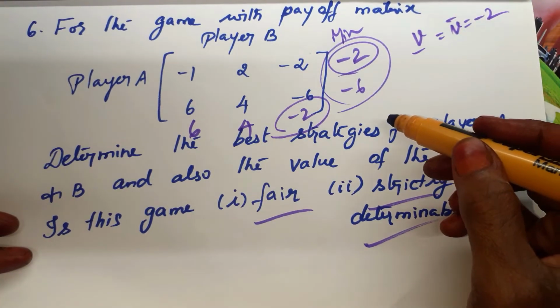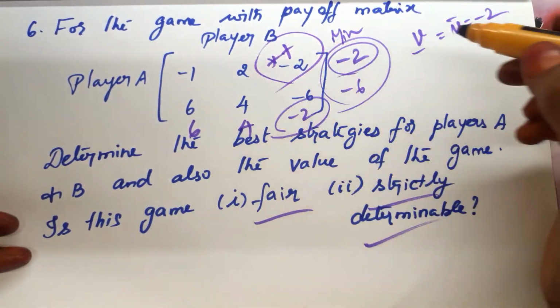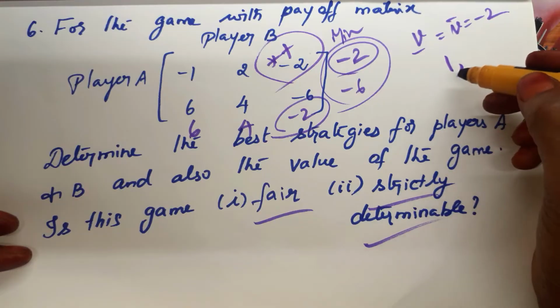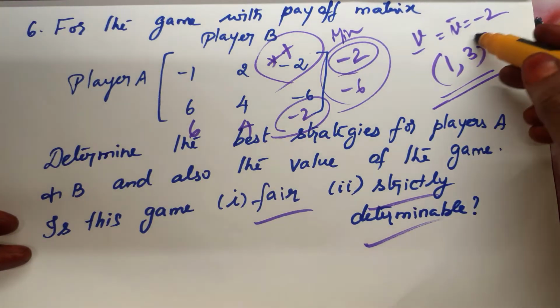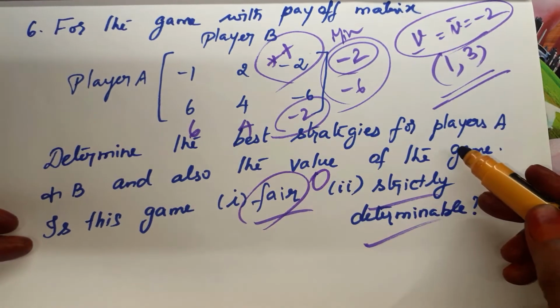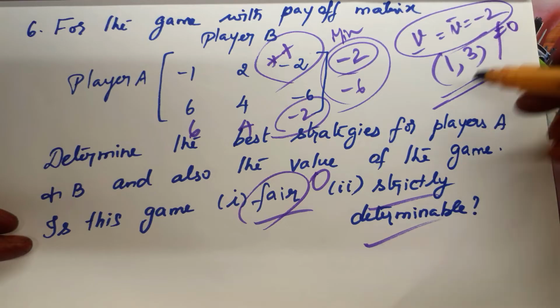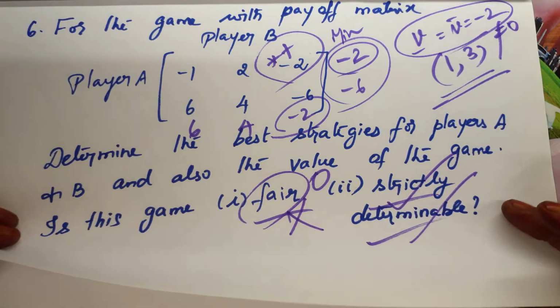Where does it lie? Minus 2 means this place. So the saddle point is first row, third column. 1,3 is the saddle point. Both the values are equal. If it is equal to 0, the game is fair. But it is not equal to 0. So it is strictly determinable, not fair. Okay. Is it clear?